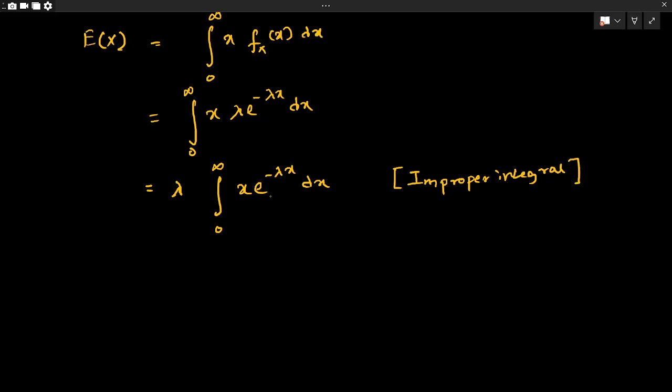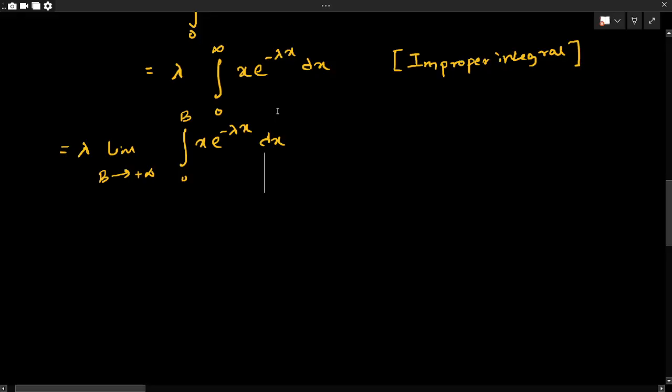In order to solve this kind of integral, we can use the concept of limit. We can modify this integration and write it as lambda into limit b tends to plus infinity integration 0 to B of x e to the power minus lambda x dx.